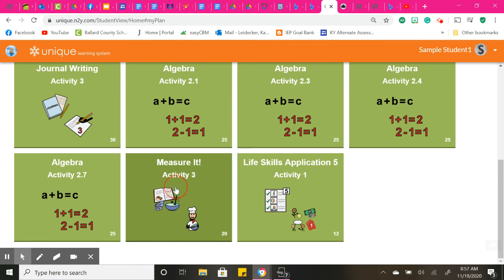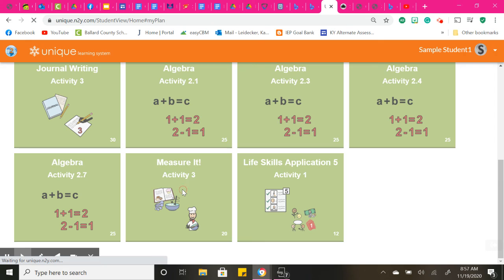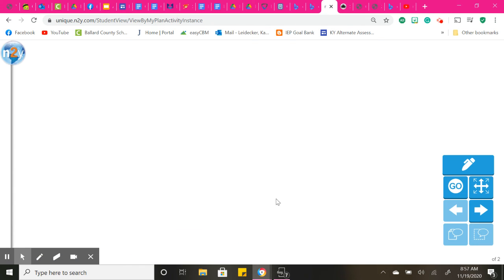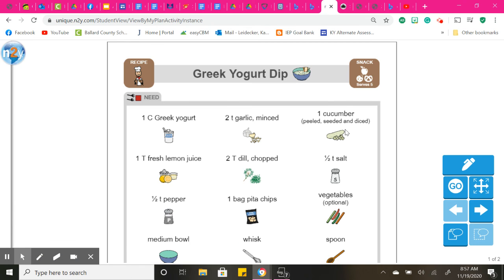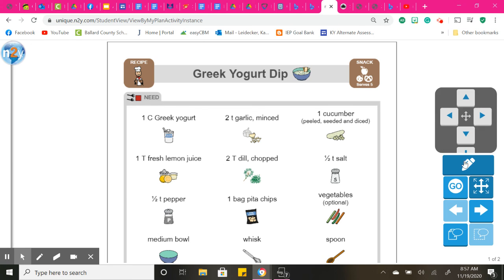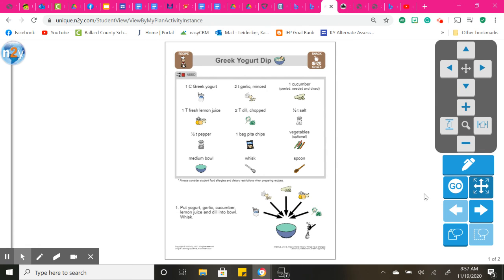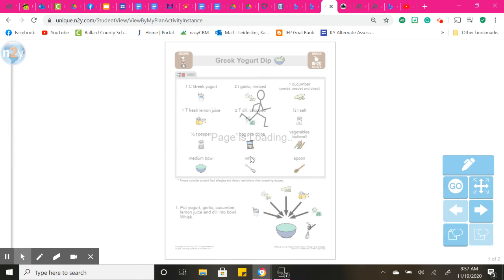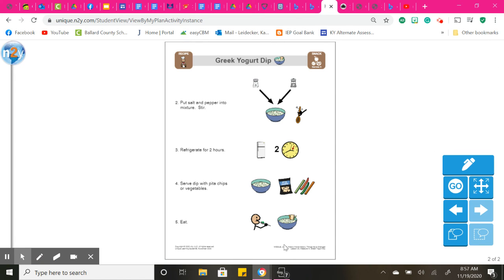And then you have your measure it activity. And this is just going over that hot chocolate, the Mayan hot chocolate recipe. Oh, nope, that was high school. High school had hot chocolate. You guys had Greek yogurt. So yesterday you put the Greek yogurt recipe in order. Remember how you had to order it from like first, second, third, and then we ate it last? So today it's just talking about the recipe. If that's something you want to make at home, go for it.